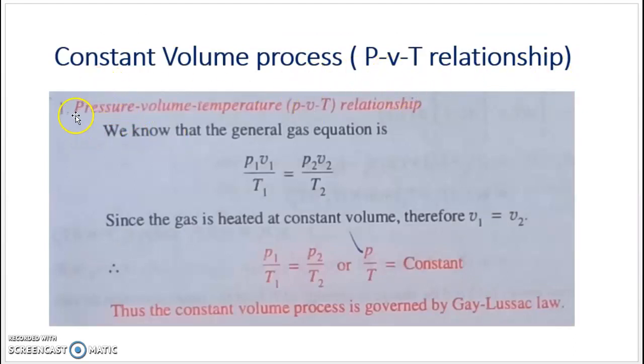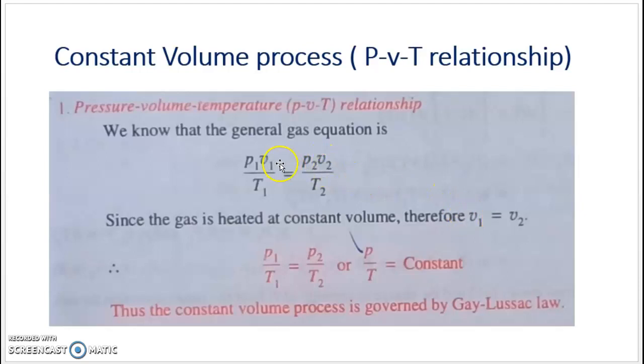What is the relationship between the 3 properties, pressure, volume and temperature? So we have taken the general gas equation P1 V1 by T1 equal to P2 V2 by T2. Now we have pressure, volume, temperature terms. In this constant volume process, the initial volume will be equal to or the same as the final volume. That means V1 will be equal to V2.